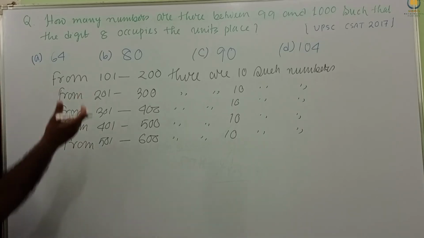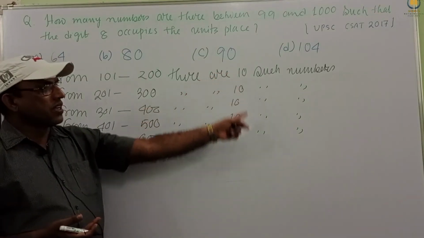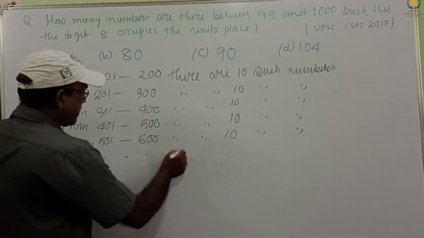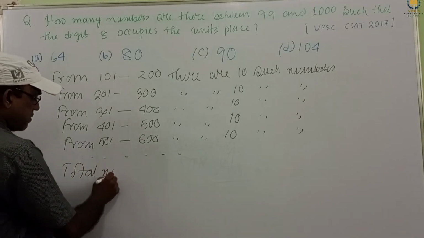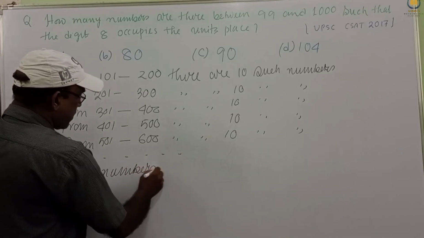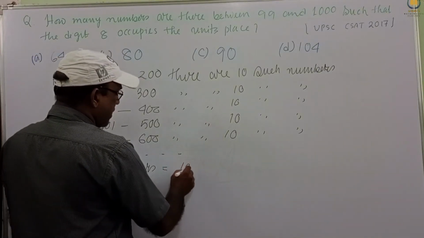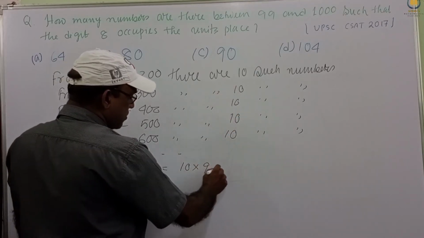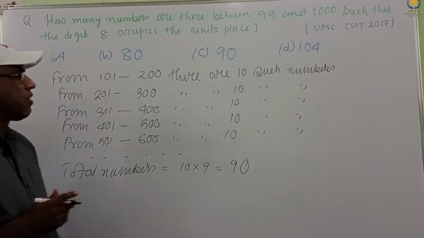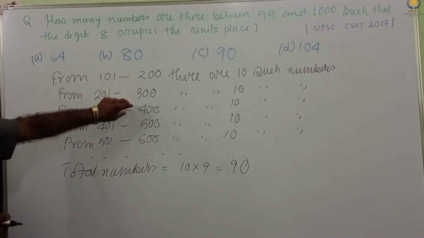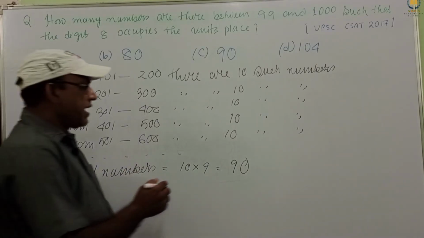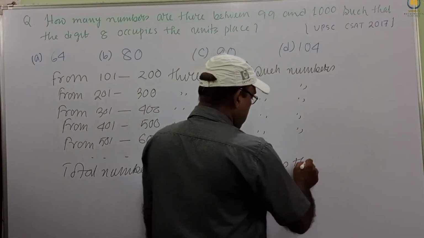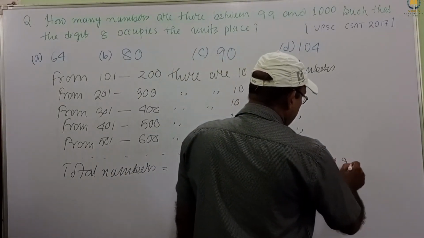Between this, how many numbers do we have? Therefore, in this way, the total numbers equal 10, how many times? 9 times. So this is 90. How many groups do we have? This is 1 group, 2 groups, 3, 4, 5, 6, 7, 8, 9 groups. There are 9 groups.